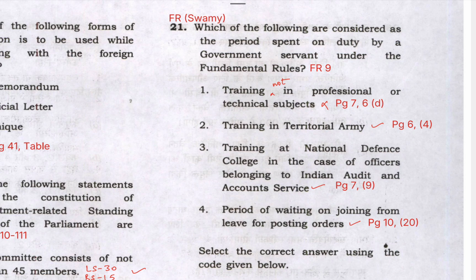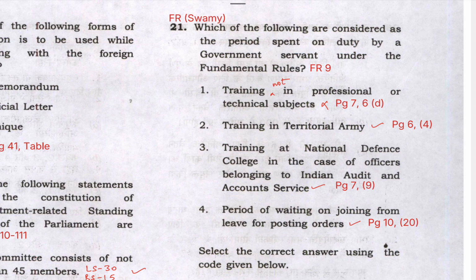Training in territorial army is correct as per subpara 4 on page number 6. Training at NDC in the case of officers belonging to Indian Audit and Account Service, that is also allowed as per para 9 on page number 7. Period of waiting on joining from leave for posting orders, that is also correct as per para 20 on page number 10.